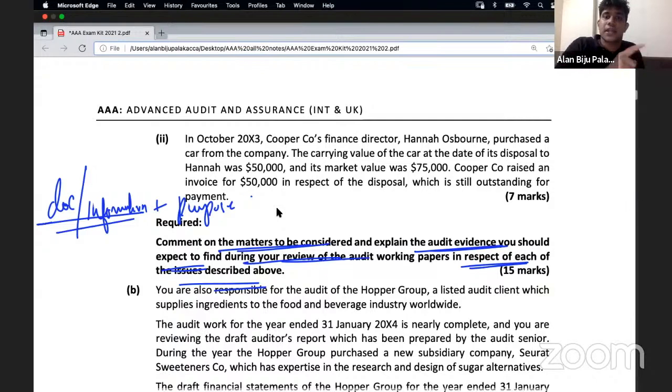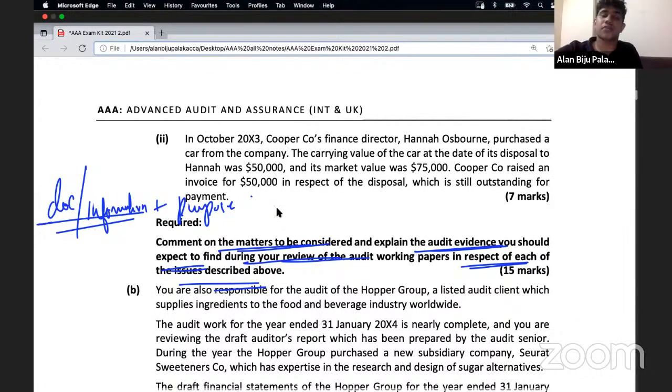Here also we can find a board minutes. And what we can see in the audit evidence is a review of board minutes. A review of board minutes I've already done, for what purpose? For some other purpose which is being stated in the question. Say, for example, another thing: a confirmation from the management, or confirmation from the third party about something mentioned in the question, to confirm what is mentioned in the question.